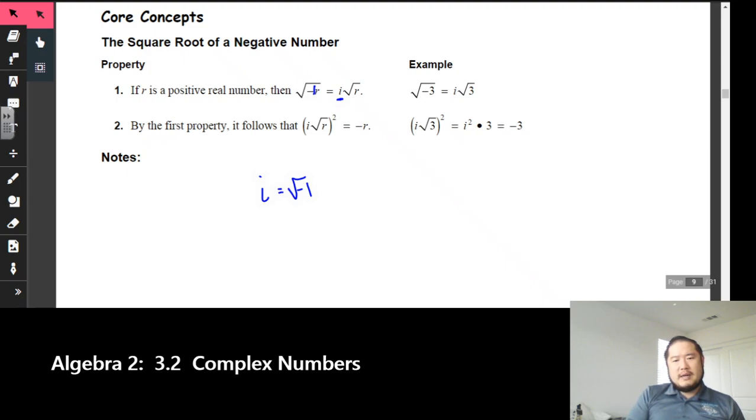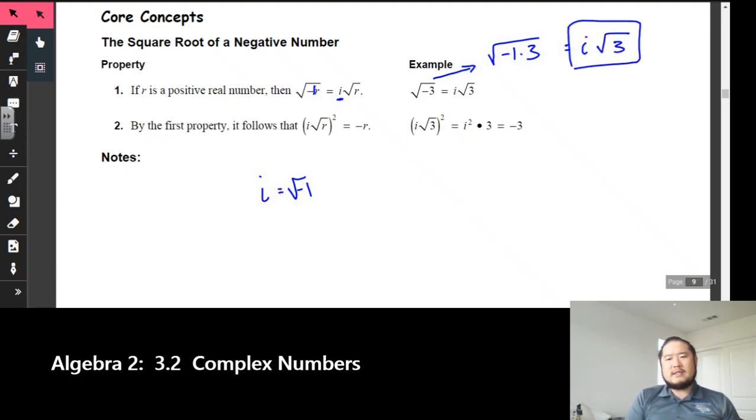So in our example, if I split this up, it's negative 1 times 3. That gets me negative 3. If I take the square root of negative 1, that's where the i comes in, and we put that on the outside. I cannot take the square root of 3, so we leave it as is. And there you have it.